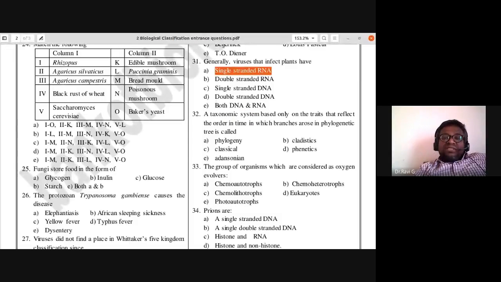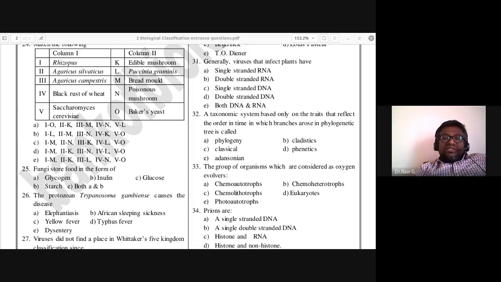A taxonomic system based only on the traits that reflect the order in time in which branches arose in phylogenetic trees is called: phylogeny, cladistics, classical, phonetics, or Adansonian. So what is this defined as?